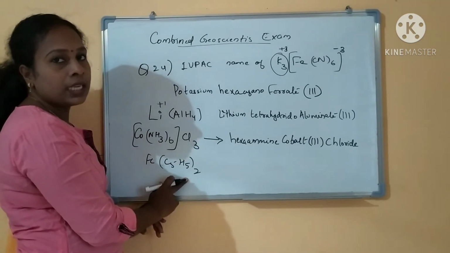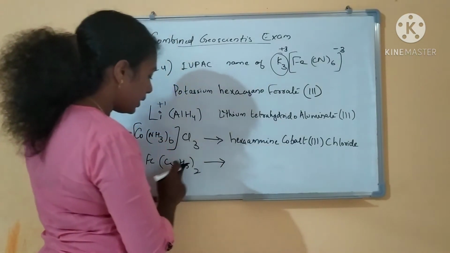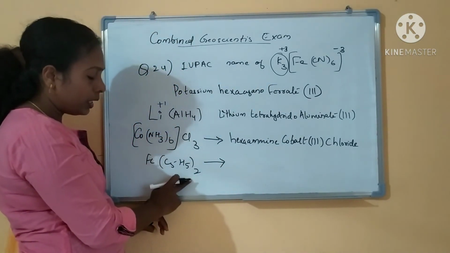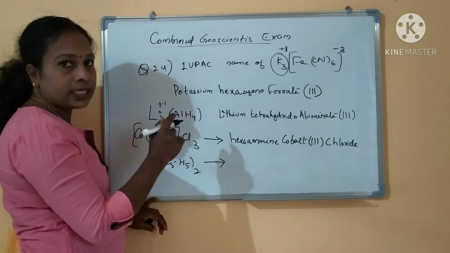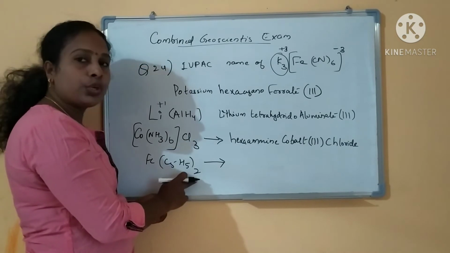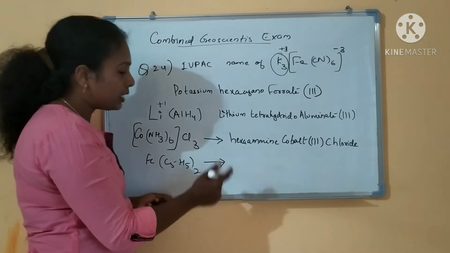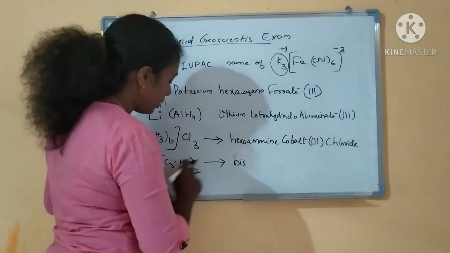Fe(C5H5)2, what is it? Ferrocene, right? That is not the IUPAC name. Based on this, how do we have to name it? So 2 cyclopentadienyl rings are there. Cyclopentadienyl is a multidentate ligand, so you cannot use the prefix di. Instead of di, you have to use the prefix bis.